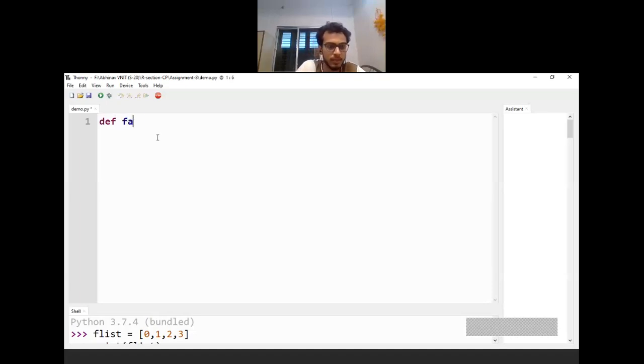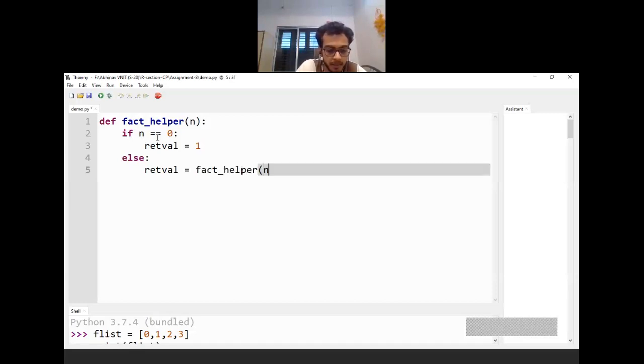Let me call this function fact helper, which will take some parameter n, and then I will write my definition: if n is 0, then my return must be 1, else my return will be a recursive call to the same function but with a parameter lesser than n. And then I will just do return. So this is the fact helper function.